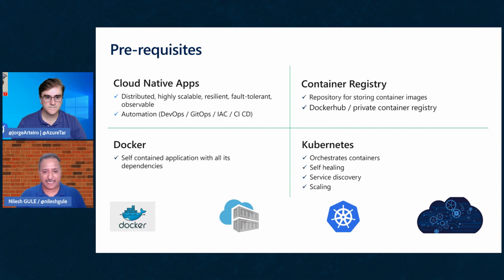You don't have to be an expert in all of this, but because we are going to talk about these topics in different sections of the demo, it's good to understand cloud native applications, how they are built, how Docker comes into the picture and helps us make these applications self-contained, and how we can use container registries to publish our own custom application images using Docker. It could be a public registry like Docker Hub, or a private registry like Azure Container Registry.